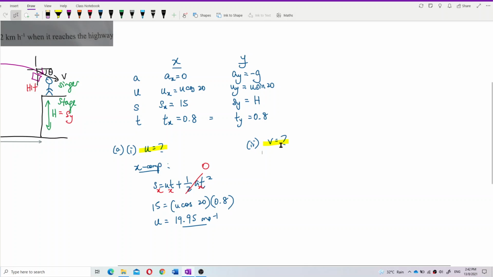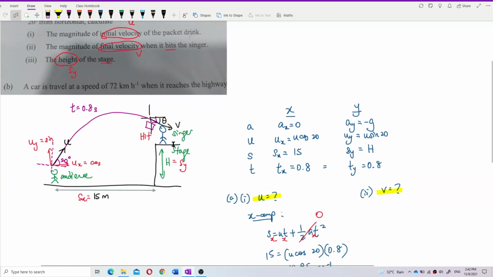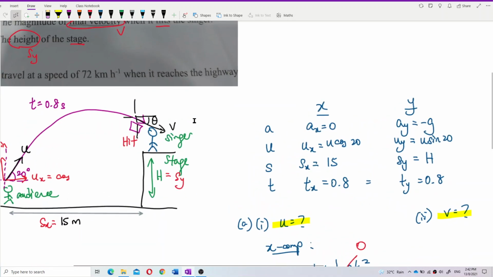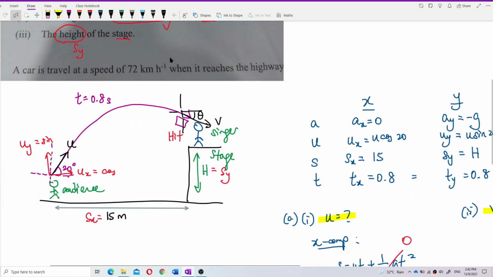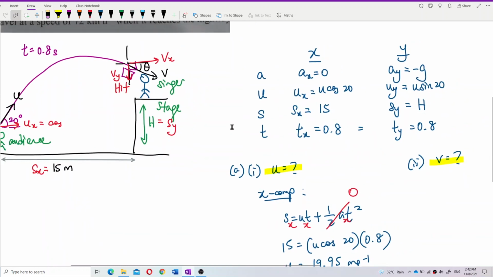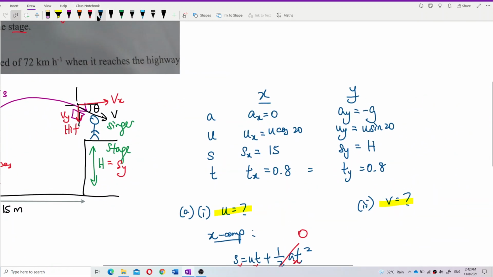How to find v? V also has 2 components. We need to find each one of them, Vx and also Vy. Then only we can find V by using Pythagoras theorem. So here we need to add one more component, which is v. So we need to find vx and also vy.